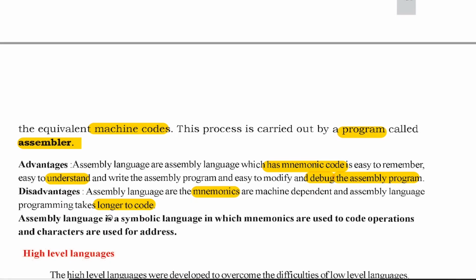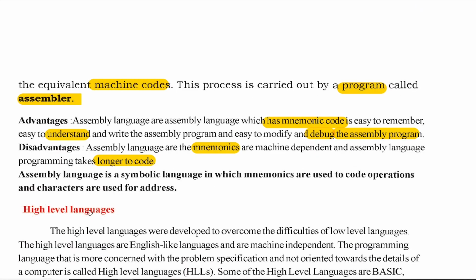In order to refer to memory, we may use characters, for the address where operands are available. There we use names. For the operations, we use mnemonics like add, sub, mul for multiplication, something like this. So this is about assembly level language.